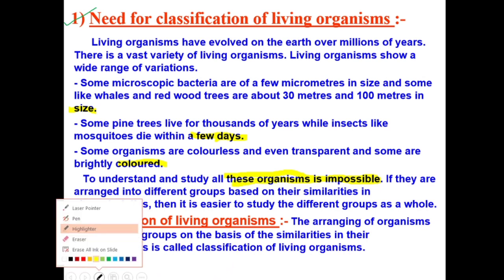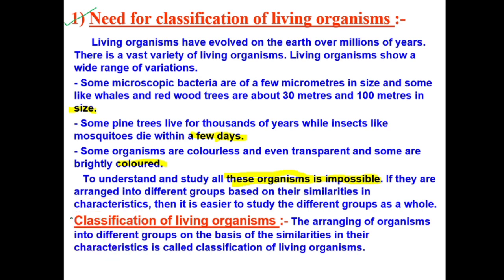And if you also consider the total types of living organisms, can you tell me how many types of living organisms are there? There are actually 8.7 million types of living organisms available, right? So many types of living organisms, we cannot study them individually. So we need to classify them, we need to group them. Okay, how we are going to group them, that we will see in the next slides.